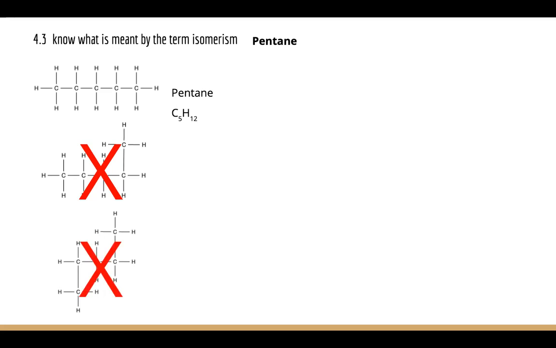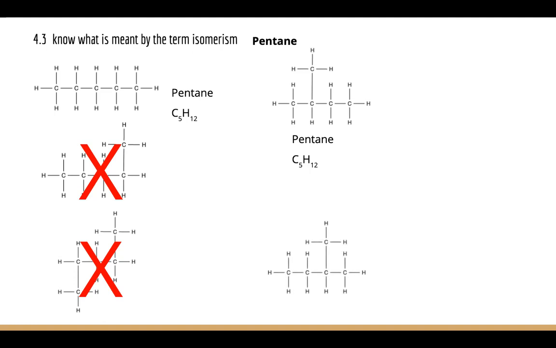What we've got to do is remove a carbon and put it in a different position on my molecule. So here we are. What we've done here is we've removed this carbon here and put it on this carbon here. This has got 5 carbons in a row. This has got 4 carbons in a row and a carbon added on. So it is still pentane, C5H12, but it is different in terms of its arrangement. What about this?